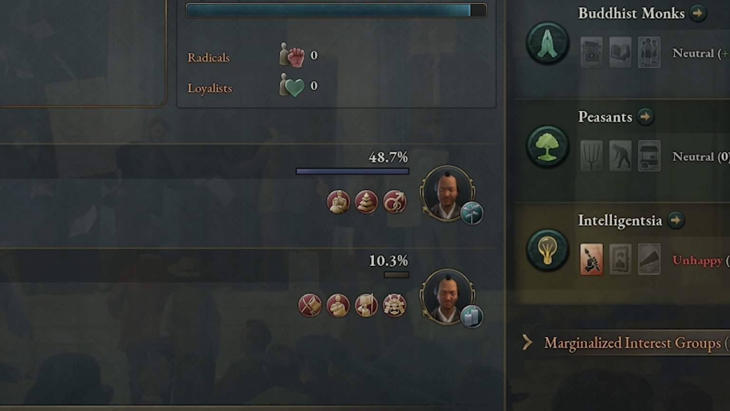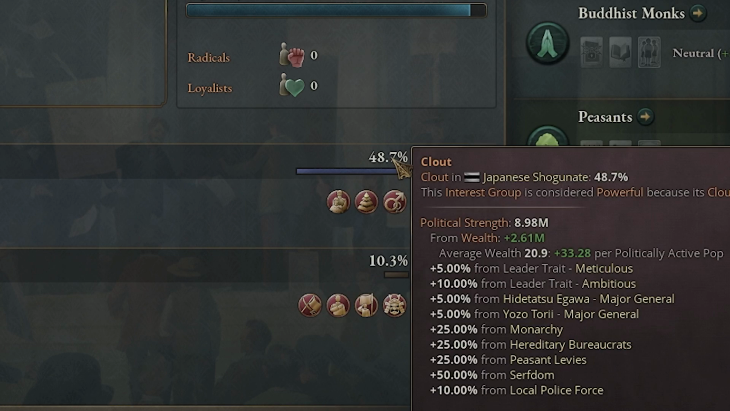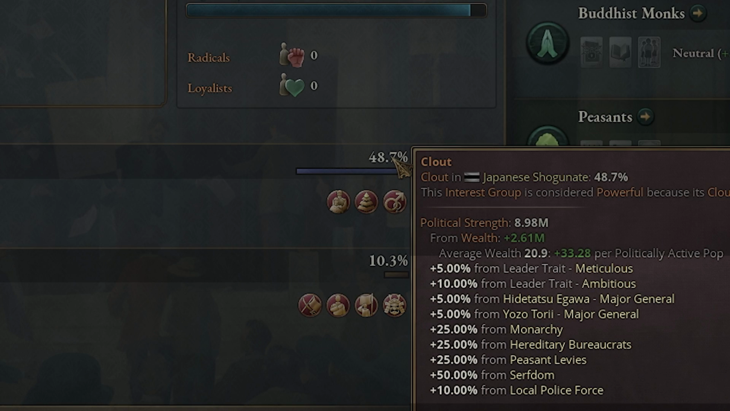So why is their clout lower than the Shogunate? Well, if we hover over it, we can see all these bonuses they're getting. They're getting it from their leaders. We can't do much about that. However, they're getting 10% from 2 generals, so we may be able to retire them out. And there's laws that are also giving it a crazy bonus: monarchy, hereditary bureaucrats, peasant levies, serfdom, and local police